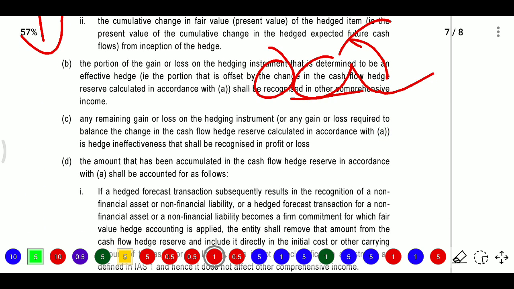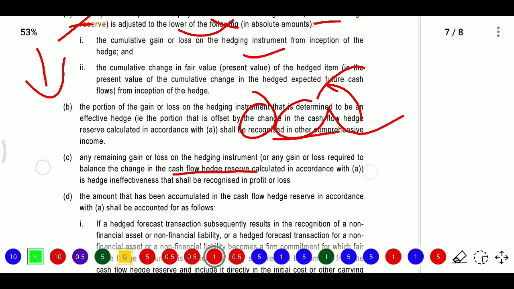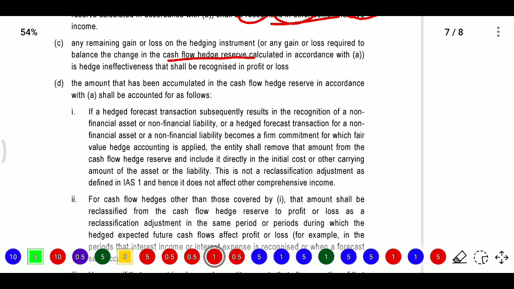If there is any remaining gain or loss on the hedge instrument, the balance is a change in cash flow hedge reserve. So in hedge reserve, if it is there after the recognition, that is in accordance with the present value of cash flow. And what is the amount which we have created in hedge reserve? If there is any different amount, it will be recognized in profit and loss. So the amount has been accumulated in cash flow hedge reserve in accordance with A.